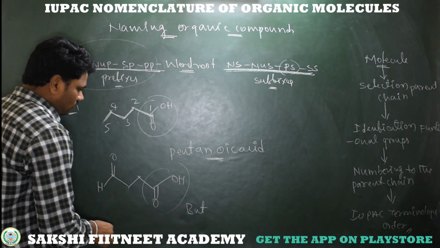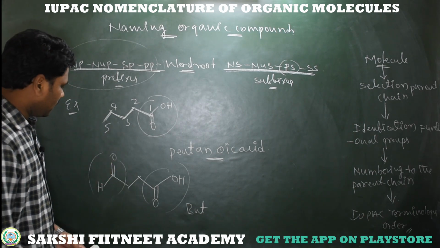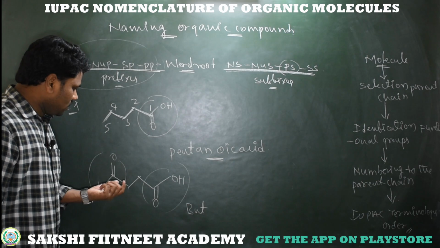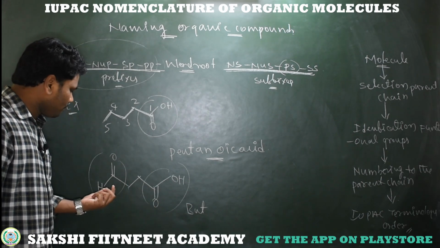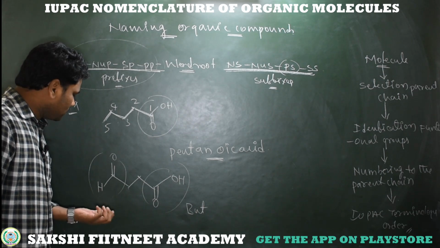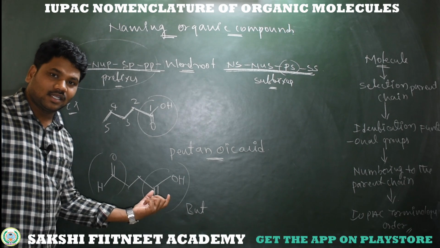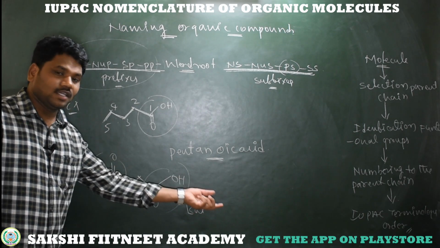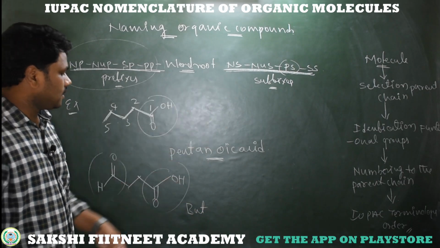At this terminal we have carboxylic acid, at the other terminal we have aldehyde. Comparing these two, which is the higher priority group? Carboxylic acid shows more priority compared to aldehyde. So obviously aldehyde becomes a substituent, and carboxylic acid becomes the major functional group. So you just take this carboxylic acid as the secondary suffix.